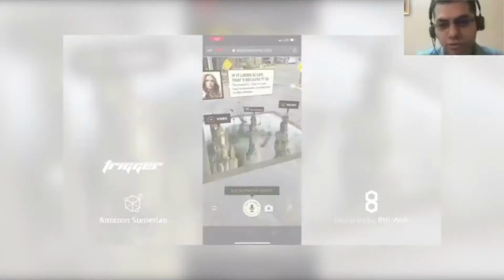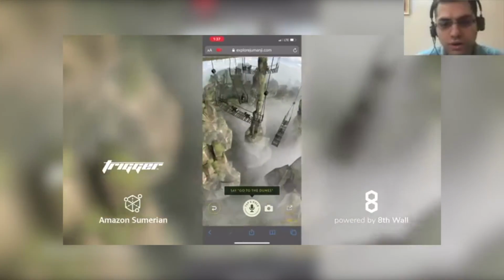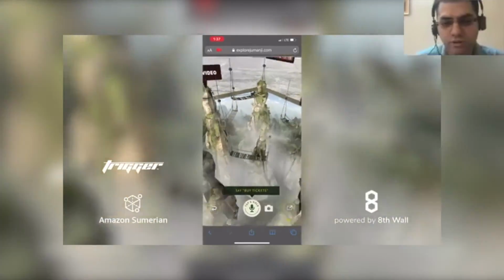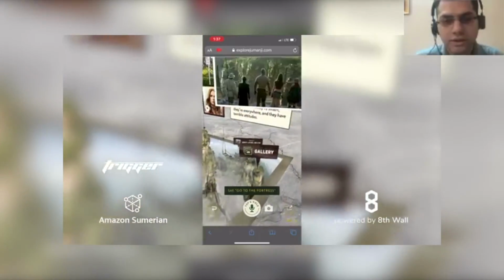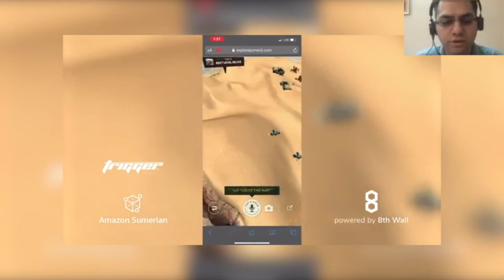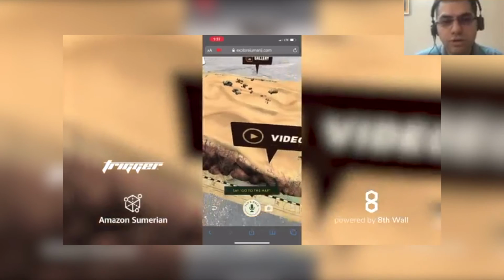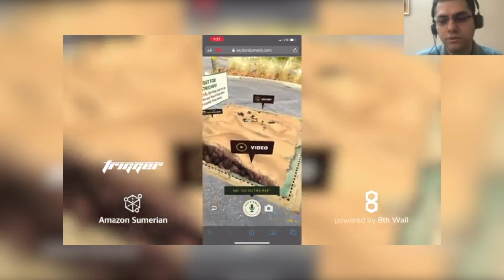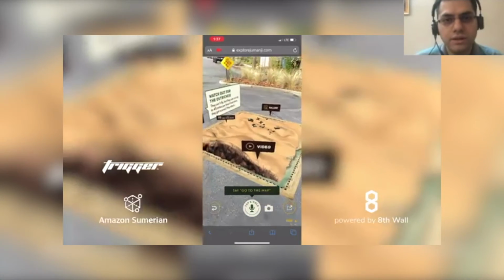No app to download, nothing to install. You just click a link, it's easily shareable, and you start peering down into the world of Jumanji. And if you haven't already seen it, it's a great movie, and you can see how using voice commands and using cloud technology from Amazon Sumerian as well, you can build these great experiences right now. If you have the idea, you can do it.